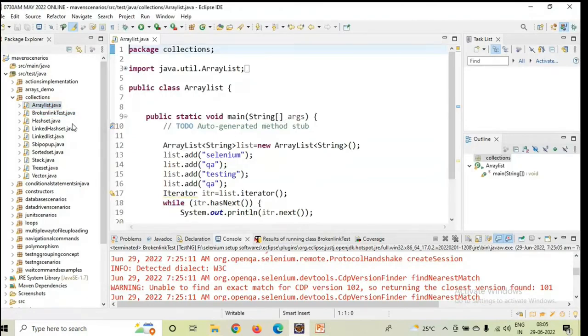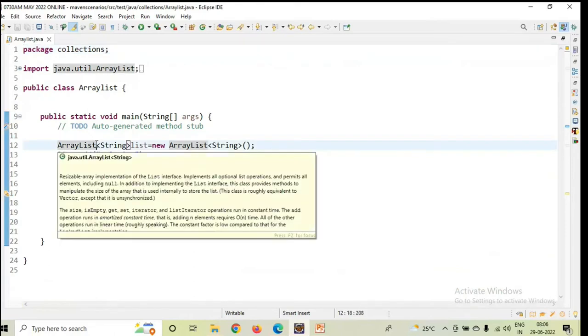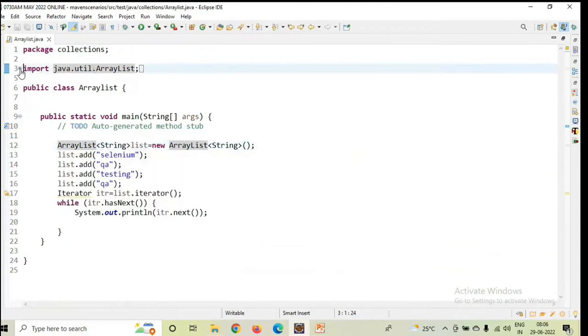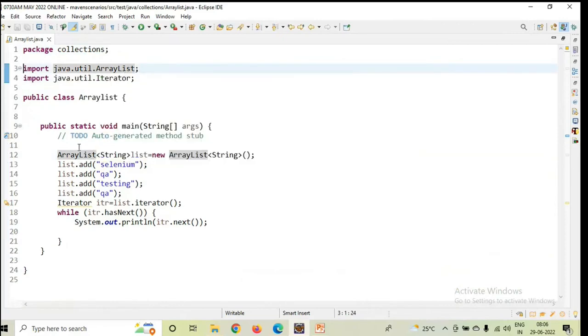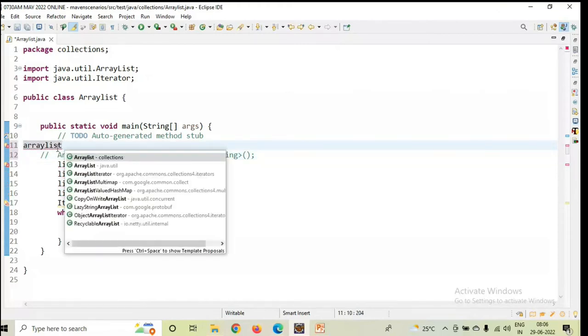Yesterday night itself, I have written all these things. You see that. This is the array list implementation. Here I want to show you what kind of declaration I have implemented. See guys, where am I taking this array list from? Java.util. Let me comment this. We'll write one more time for your reference purpose. You see how I have written array list. Use Ctrl+Space. When you press Ctrl+Space, the list of proposals will come, and in that you have to choose the relevant one.